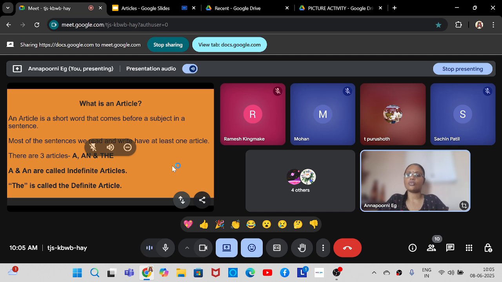Sorry. Okay, so now here goes the first question. What is an article? An article is a short word that comes before a subject in a sentence. Most of the sentences we read and write have at least one article. There are three articles in total: a, an, and the. Articles are again divided into two categories. A and an are called the indefinite articles, and the is called the definite article.